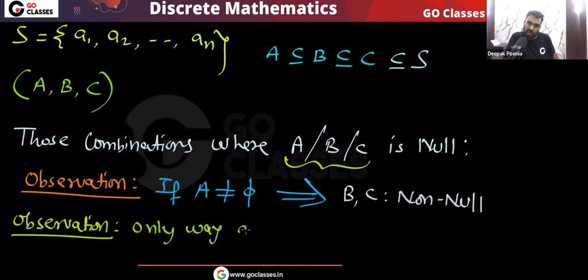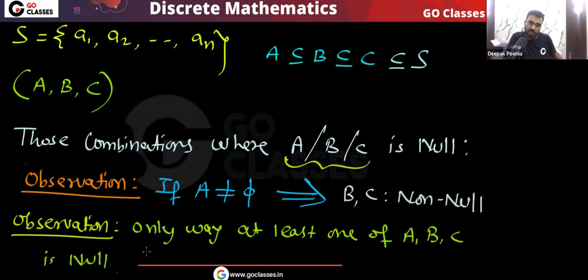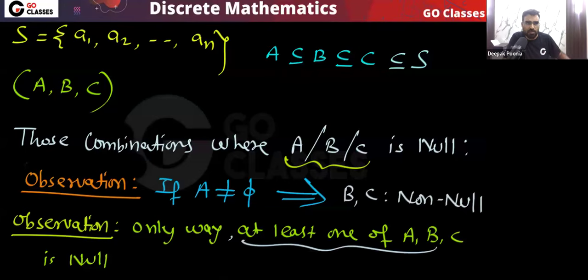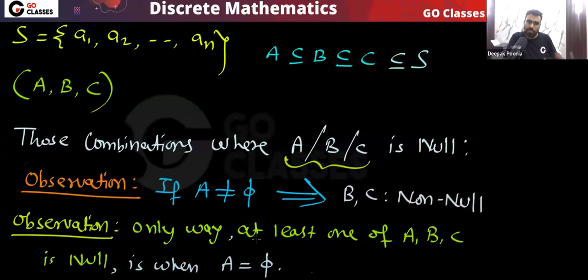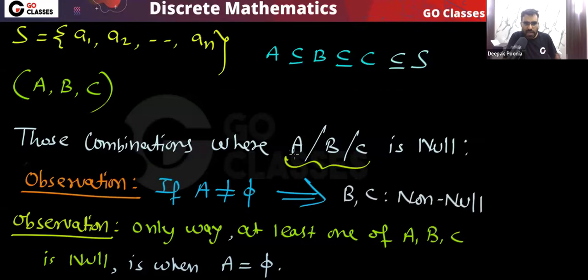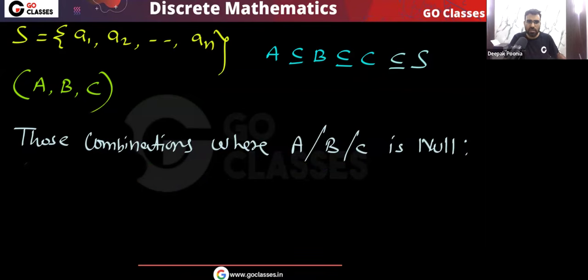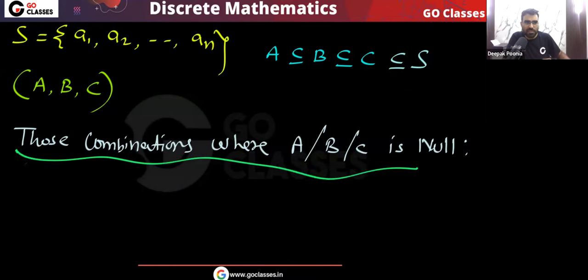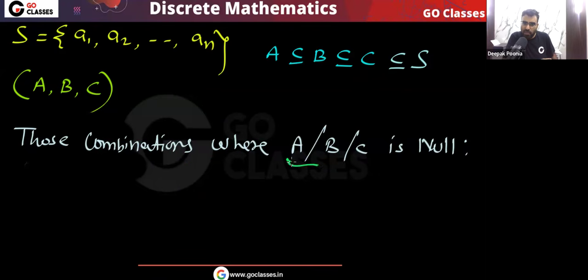Only way at least one of A comma B comma C is null is when A is null. Okay, so remember, if I want to find those combinations where at least one of them is null, then simply I can find those combinations where A is null. Yes or no? So basically, those combinations where A or B or C is null, that is same as A is null.